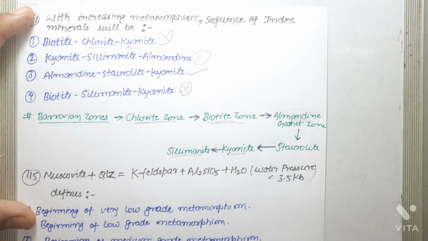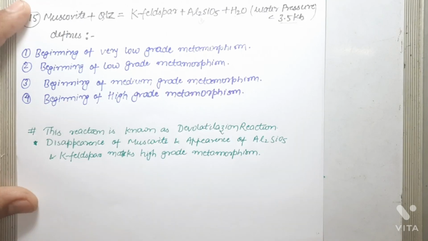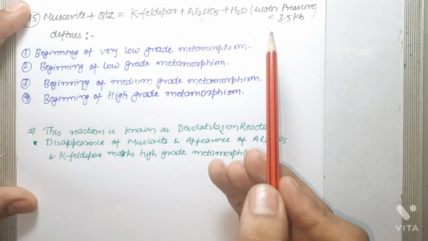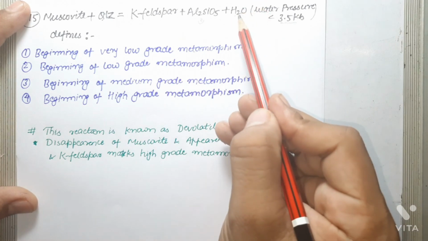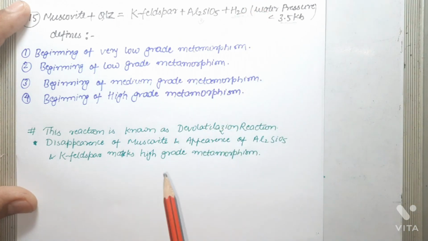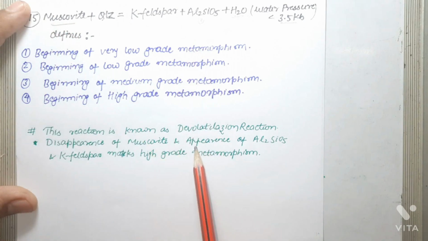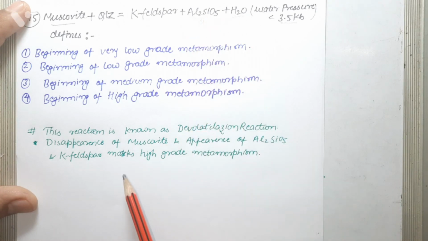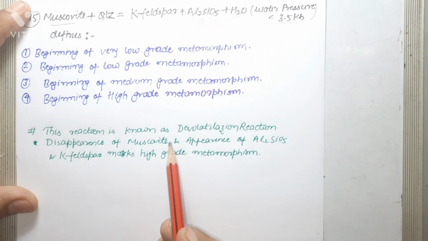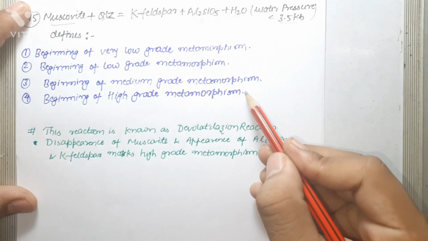Next question: muscovite plus quartz equals K feldspar plus Al2SiO5, which may be sillimanite, plus H2O, at water pressure less than 3.5 kbar. This reaction is known as a devolatilization reaction because H2O is released. In this case, the disappearance of muscovite and appearance of Al2SiO5 and K feldspar marks high grade metamorphism. So the correct answer is the beginning of high grade metamorphism.